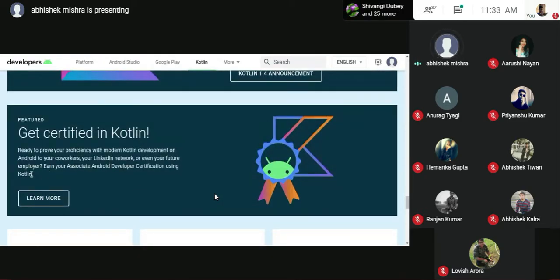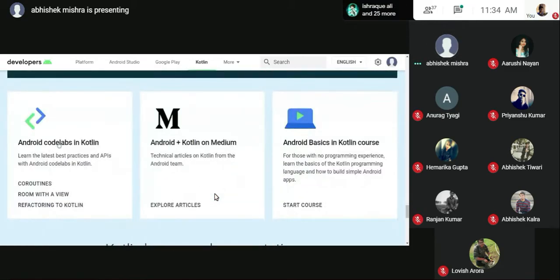Now some of you might be thinking, what do I do after getting the knowledge of Kotlin? You can earn your developer certificate. This is a paid test. I'll tell you the exact amount: it is 6,500 rupees. It is for both Java and Kotlin. If you pass this test, you will be provided a certificate from Google itself certifying that you are an Android developer who meets the quality standards of being an Android developer.